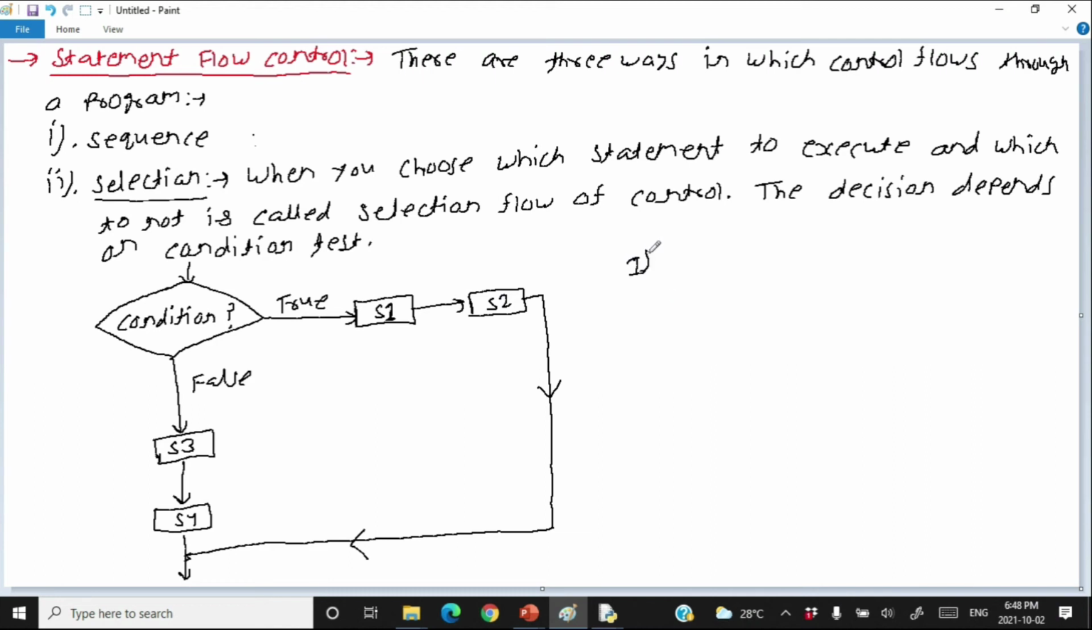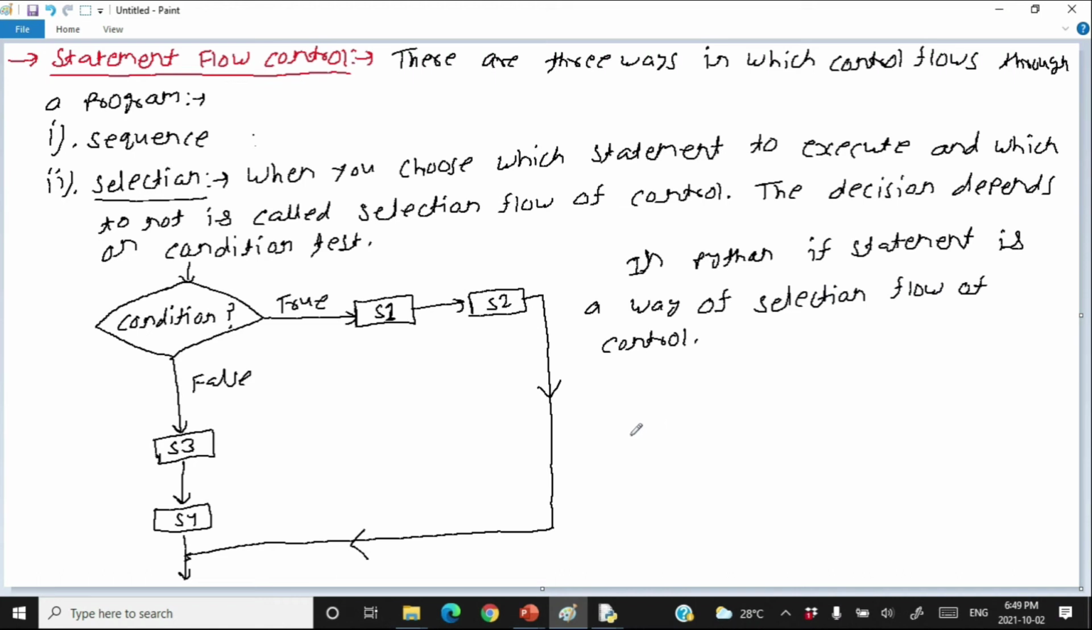In Python, the if statement is a way of selection flow of control. So hopefully you understand what is selection flow of control.